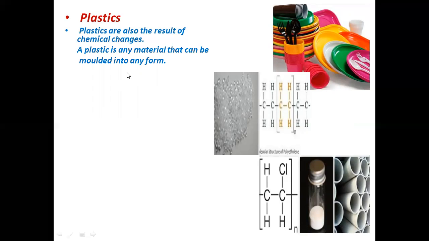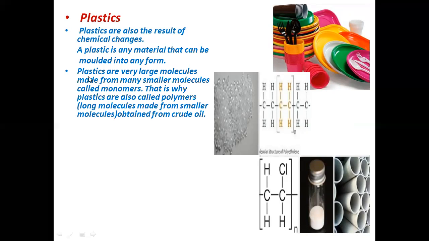Plastics are very large molecules made from many smaller molecules called monomers, and that is why plastics are also called polymers. They are long molecules made from smaller molecules obtained from crude oil. From where do we obtain these monomers? Monomers combine together to give us a polymer, which is called plastic, and they come from crude oil, petroleum. I told you petrol is also called crude oil.